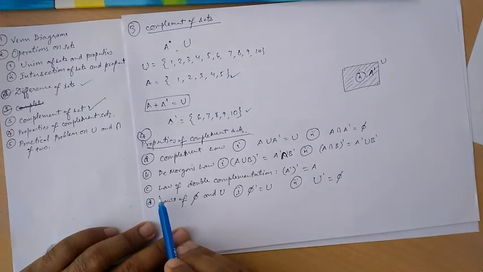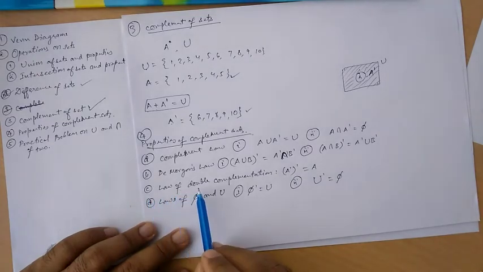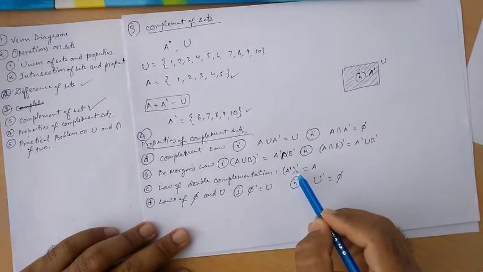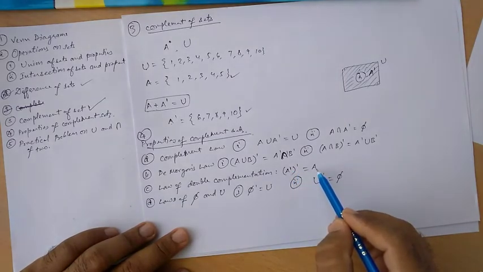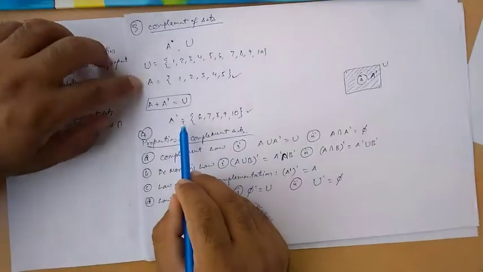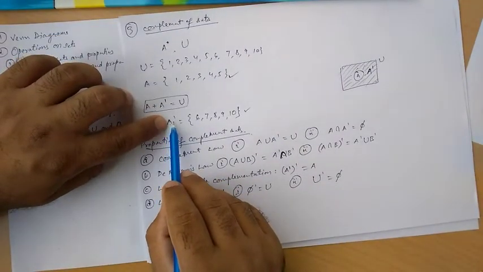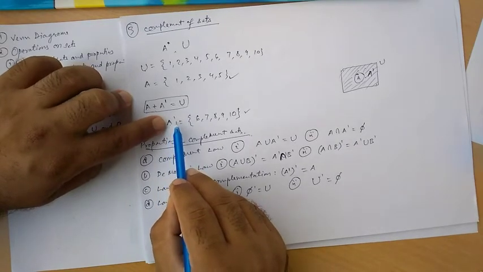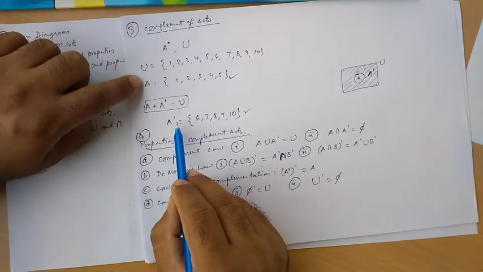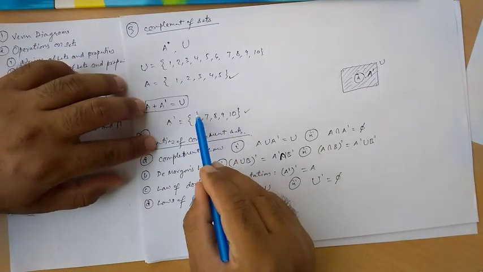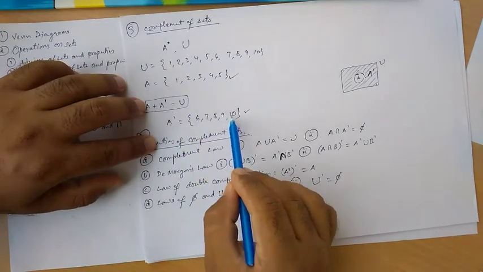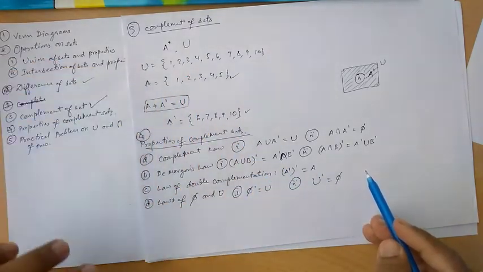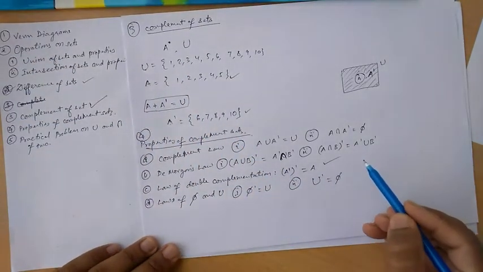And the third one is the law of double complement. That means it is already a complement, and after that I am taking the complement, we will get A only. So this is A complement. After that we take the complement of that again, definitely we will get these things only. Why? Because we are going to eliminate these things from the union, and the remaining portion will become A. So we will get this A.